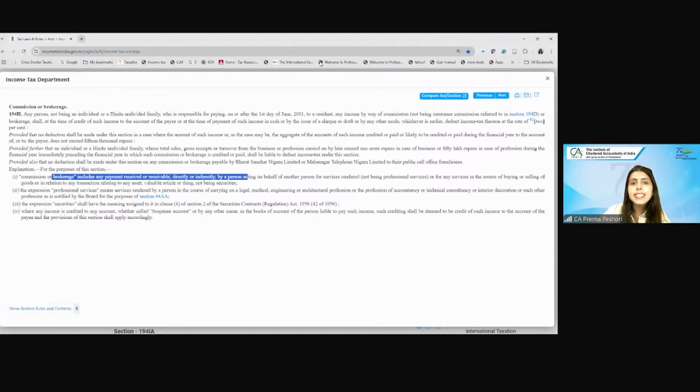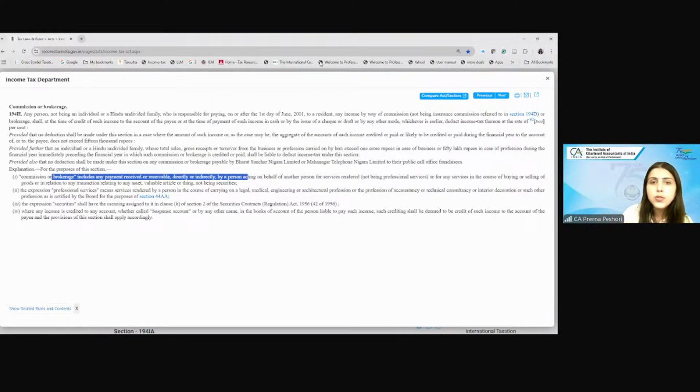So the case is that, for example, I am a distributor, I am purchasing the vouchers from the Airtel company at a discounted price and then I sell it to the customer at full price. The difference between my purchase price and sale price is nothing but my margin. So the question is whether this discounted price can be called commission or brokerage.